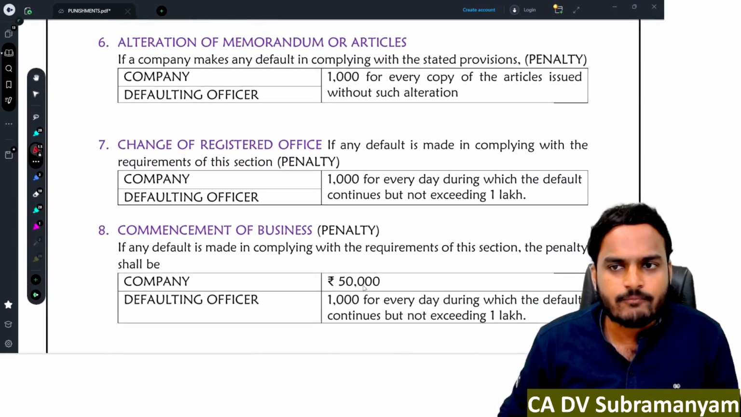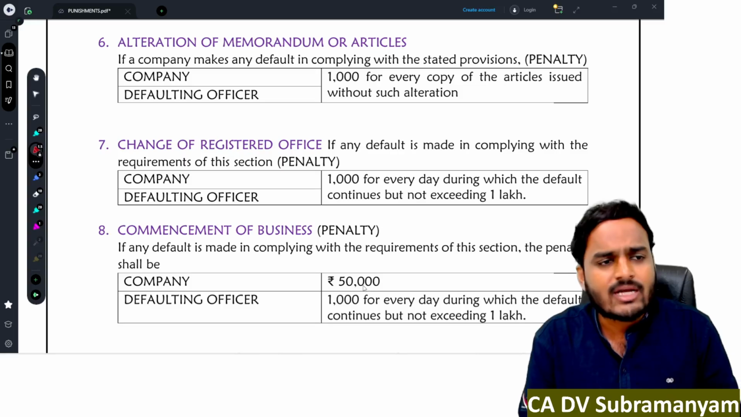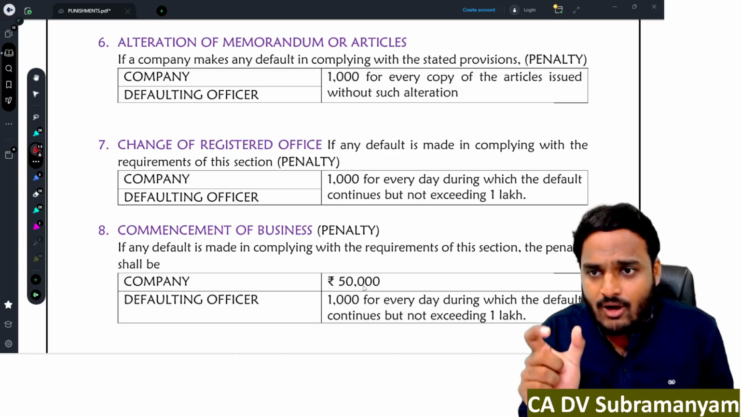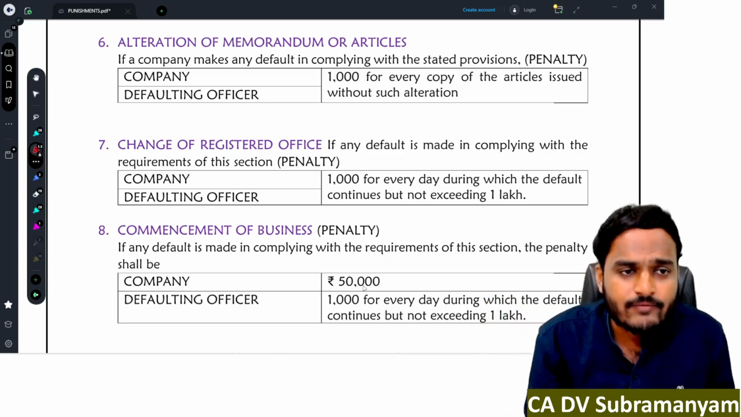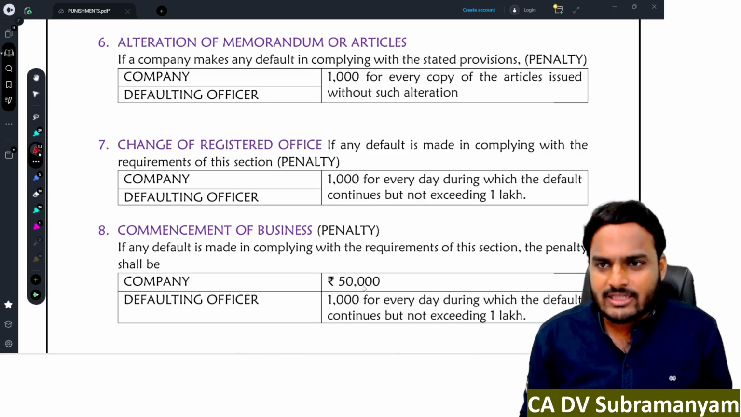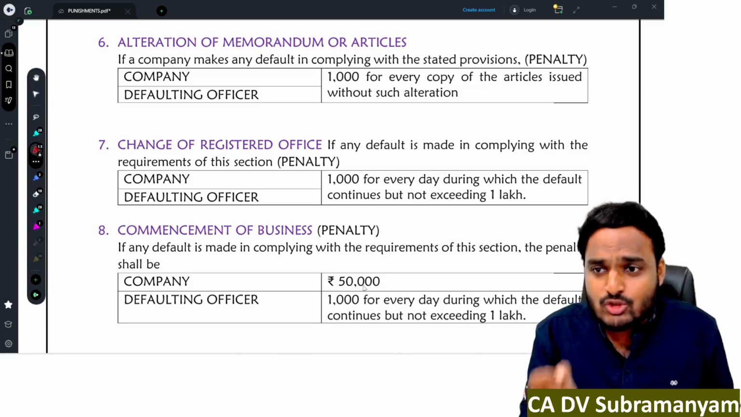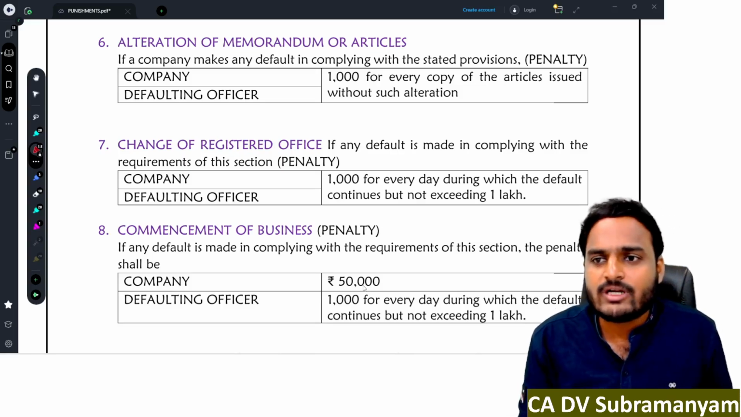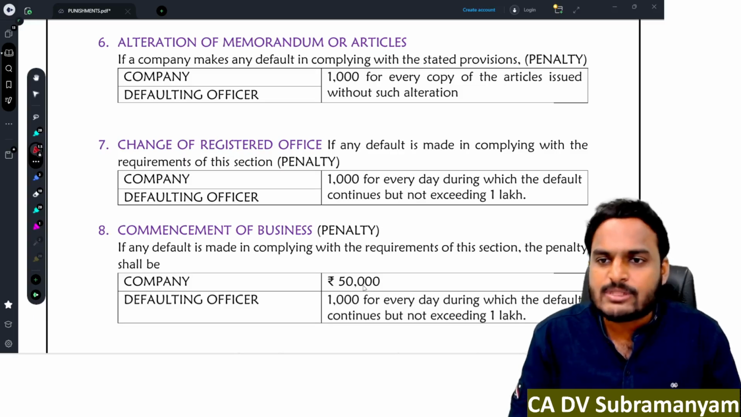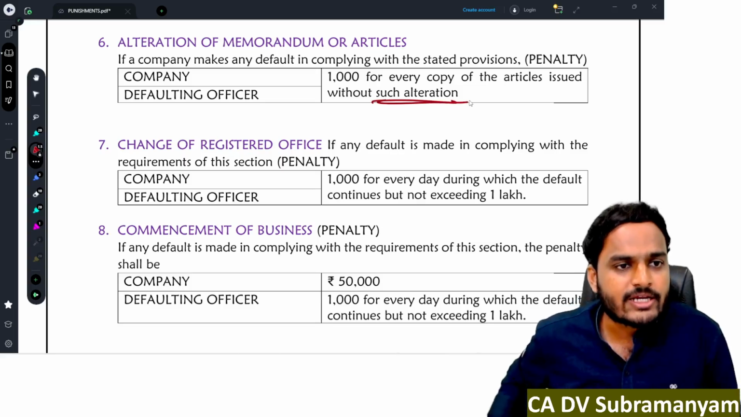Next one, alteration of memorandum or articles. See, whenever company alters its memorandum, whenever company alters its articles, it is the duty of company to disclose the fact altered on each and every copy of MOA and each and every copy of AOA. So without disclosure of alteration, if they circulate MOA, AOA, then for each copy, the company and defaulting officer is liable to pay penalty of 1,000 rupees. So 1,000 rupees penalty is for each and every copy which was issued without such alteration.